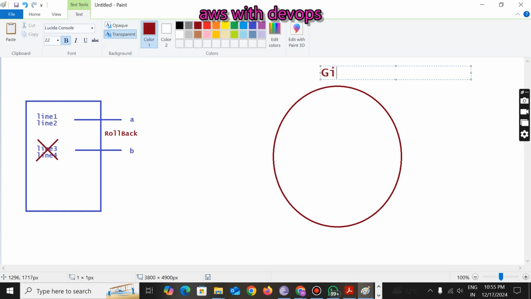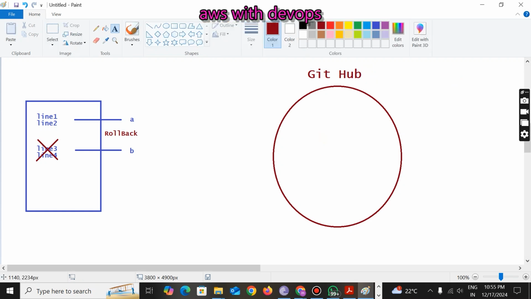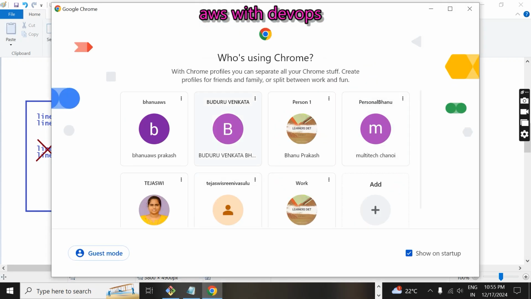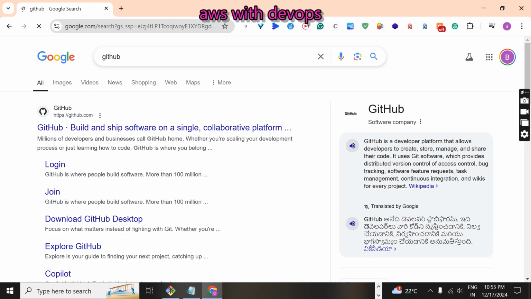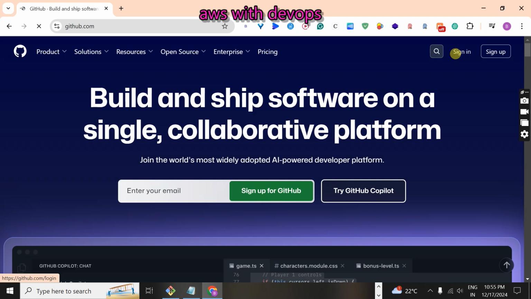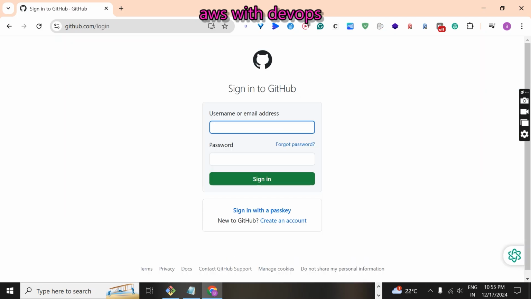So first of all, you guys need to have one account in GitHub. So everyone needs to create one account in GitHub. I already have my own account in GitHub. Let me show you. GitHub. Just let me log in to my account. Click on sign in. Okay. It asks me for a username. I am giving my username or mail ID and the password I am entering here.